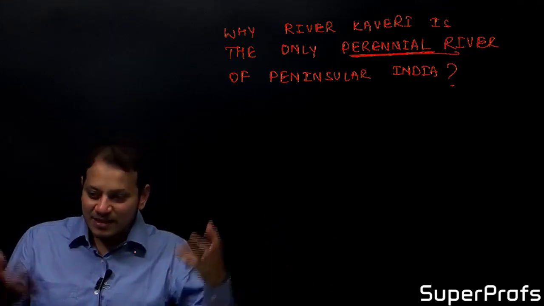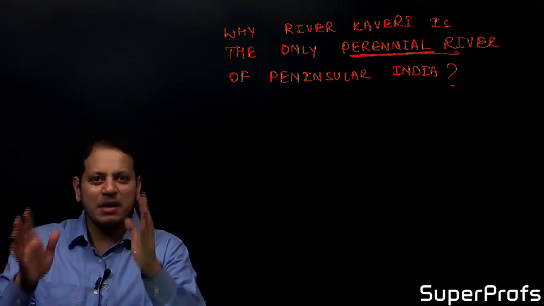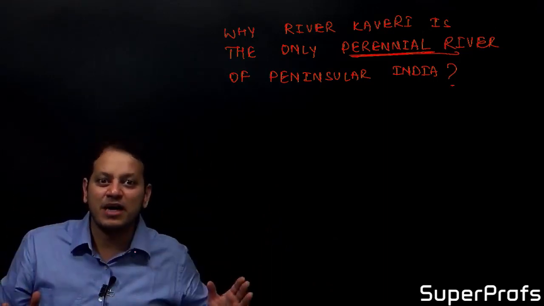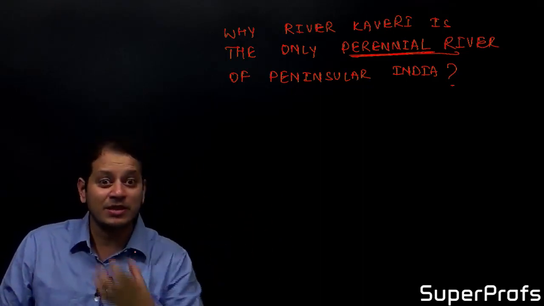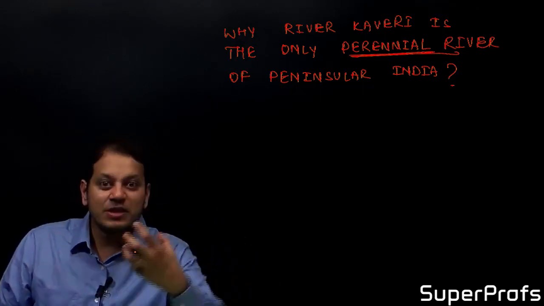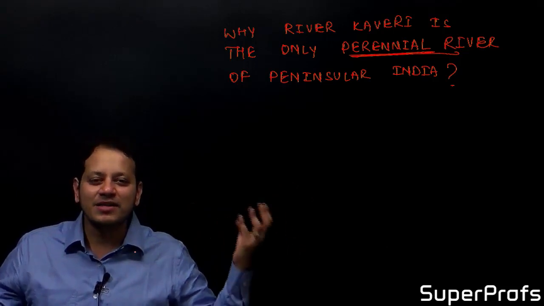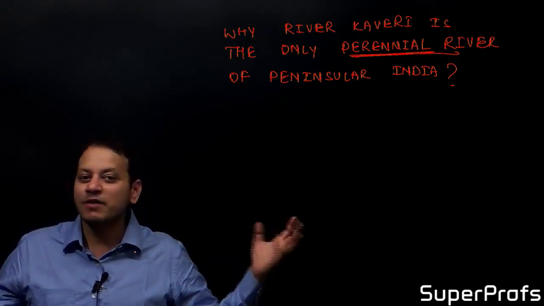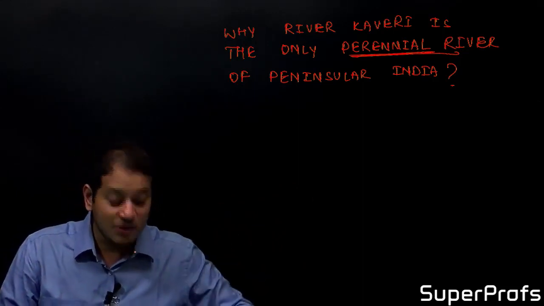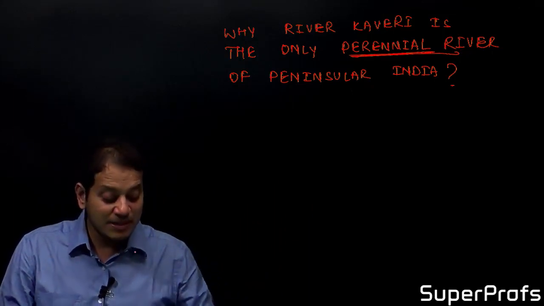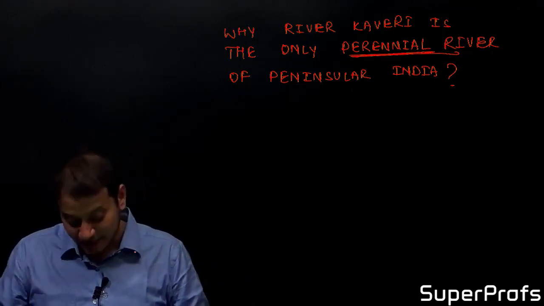On the other hand, see the drought in India: Latur district, Osmanabad district, entire Maharashtra, North Karnataka, the central part of Maharashtra known as the Marathwada region. This is drought prone, even though Godavari flows through this, even though Bhima flows through this, even though Krishna flows through this. Why? Because these rivers, this mighty Godavari, are dry during the summer season. They do not have water during the summer season because they are seasonal rivers. What do you mean by a seasonal river? It means its source is only one, that is the rainfall.